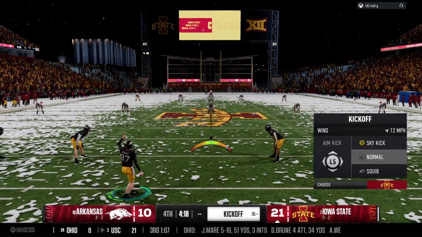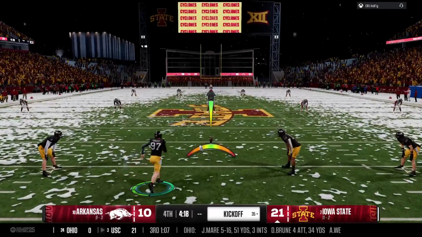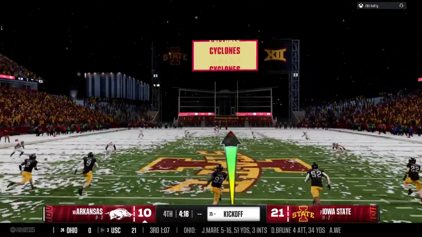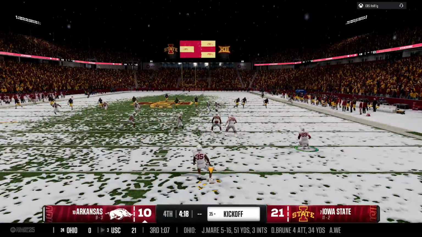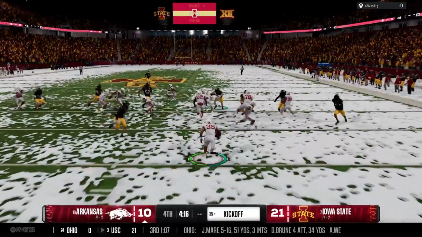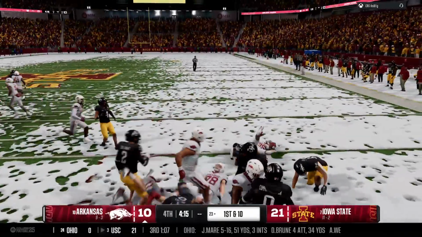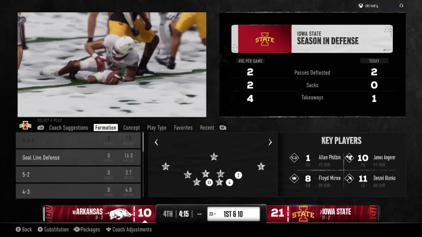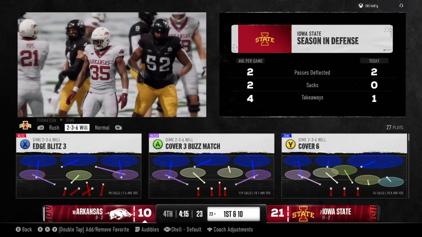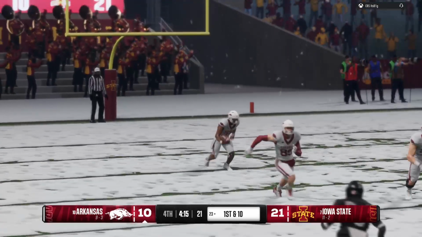Now the kickoff team is out on the field. 21, Arkansas 10. He'll return it from inside the 10-yard line. And they stop him at the 23. That's solid coverage. And the Arkansas offense will take over, first and 10.